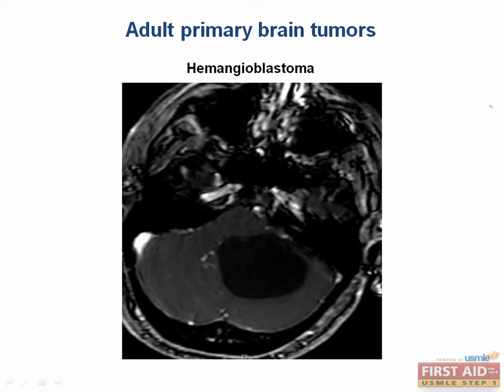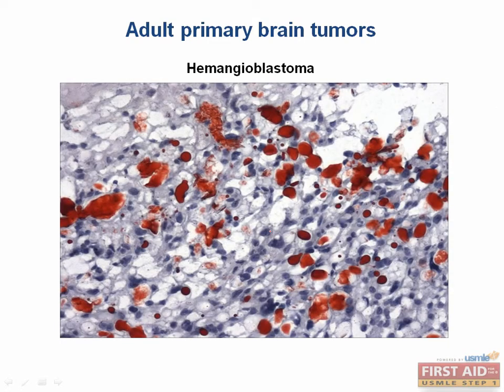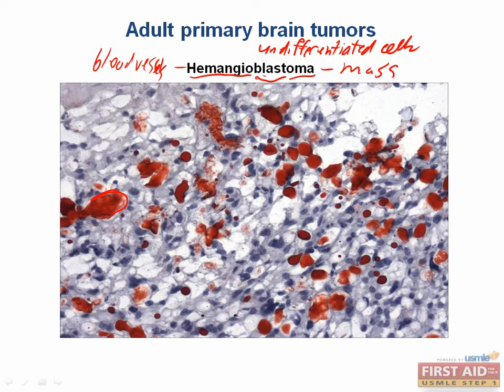Hemangioblastomas are the rarest of the tumors that arise in the central nervous system. They can occur in many places, but when they are seen, it will usually be in the cerebellum, as seen in this MRI. It is characterized by lipid inclusions, which you can see here with the red staining. This usually happens amid delicate capillaries with intervening large cells with foamy cytoplasm. If we break down the term hemangioblastoma, we have hemangio, which refers to blood vessels. Then we have blast, which is basically referring to undifferentiated cells. And lastly, we have oma, which means mass.